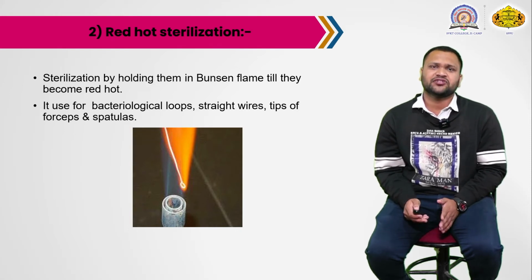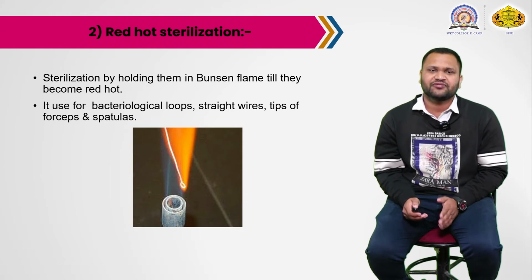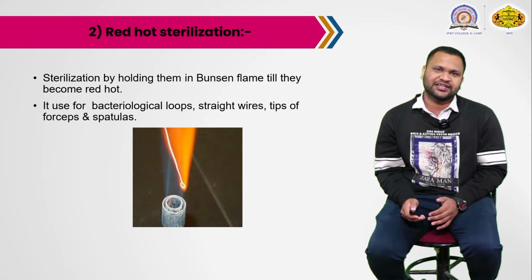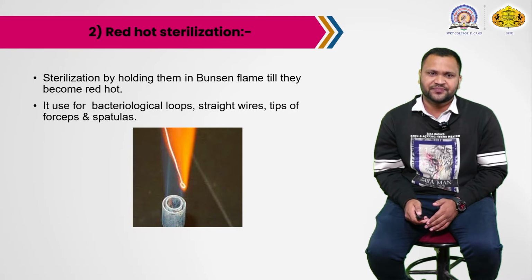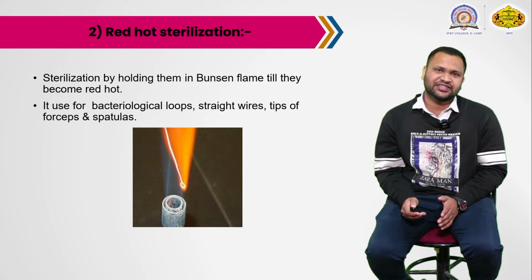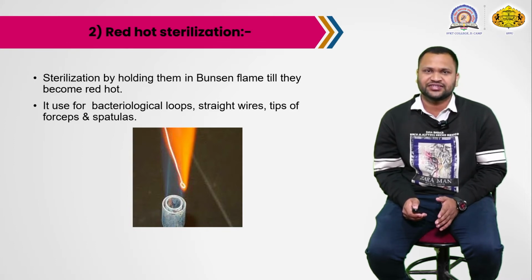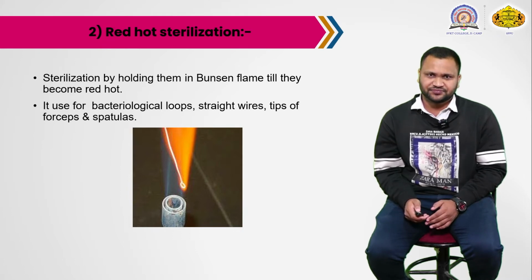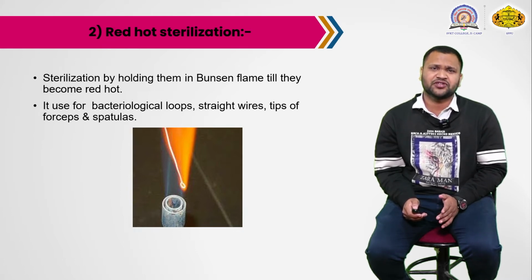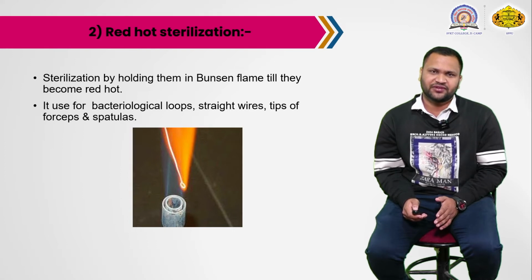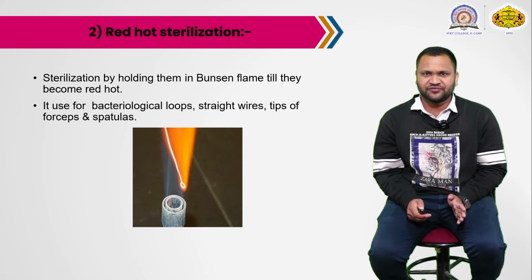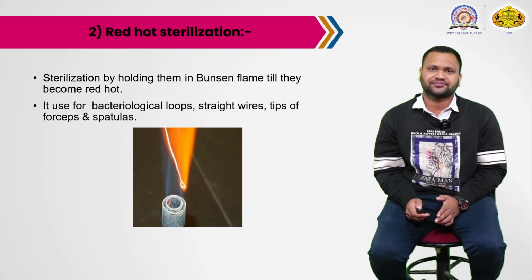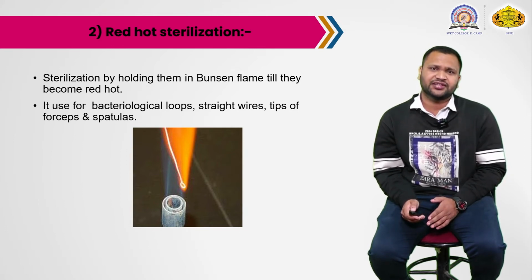Red hot sterilization is used for bacteriological loops, like the nichrome wire loops in our microbiology lab, and also straight wires. We also sterilize the tips of forceps or spatulas. For example, when there is fungal growth and we use forceps, we have to sterilize the forceps. First we dip the forceps in alcohol and then we put them into the flame.